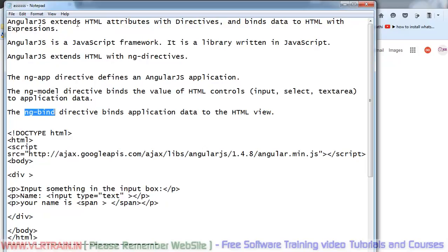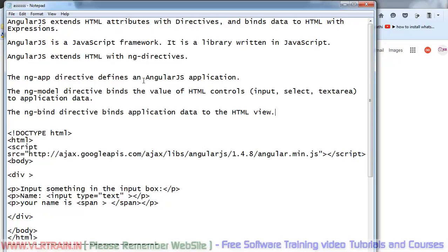AngularJS extends HTML attributes with directives and binds data to HTML with expressions. AngularJS is a JavaScript framework. It is a library written in JavaScript. AngularJS extends the HTML with ng directives. So finally, AngularJS is written in JavaScript. It is a JavaScript framework, and it has some directives.